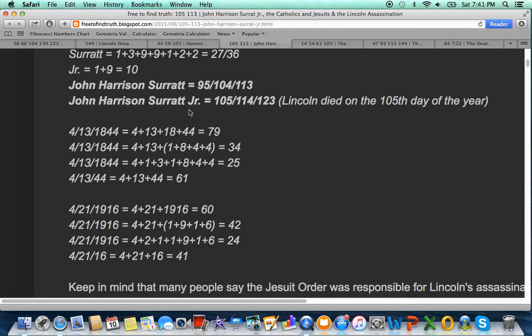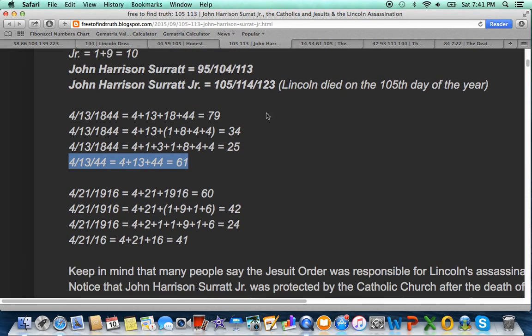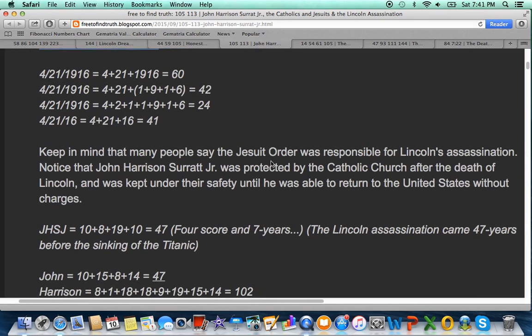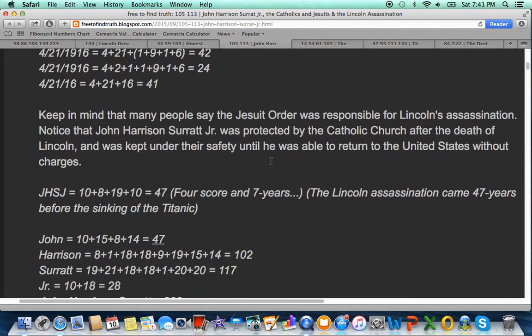The date he was born on has very interesting numerology. The word murder, 79, the big way, 34, the small way. Civil War started in 61. These numbers pertain to Lincoln and what happened to him. Coded agents all throughout history, Truth Seeker.